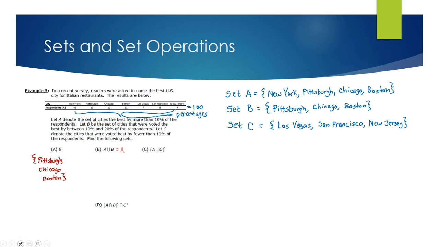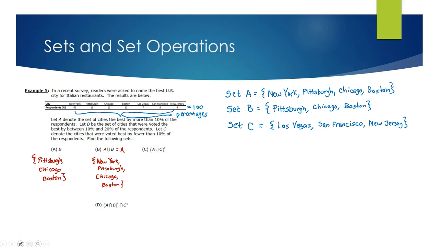If you look at it, it's basically just set A again, because set A is set B with New York City added to it. So New York, Pittsburgh, Chicago, and Boston would be that. So that's what we mean by sometimes you'll have sets that may have more symbols to them, but end up being a simple set. So A union B happens to equal A here because they would be the same thing.